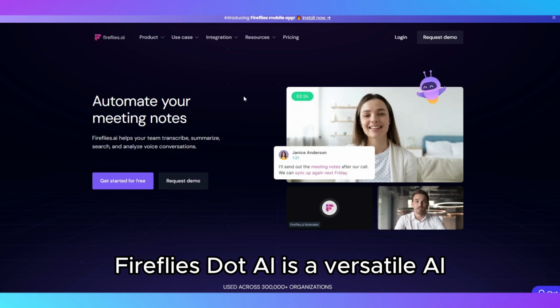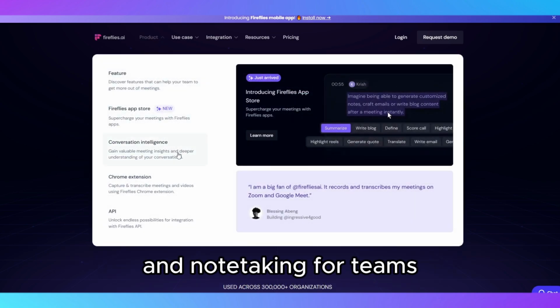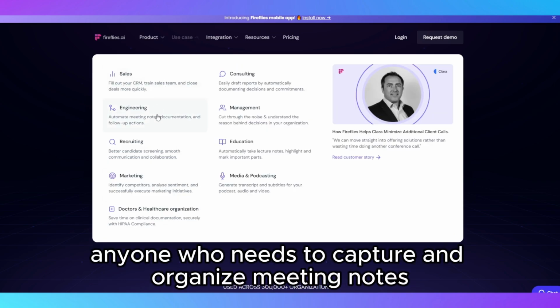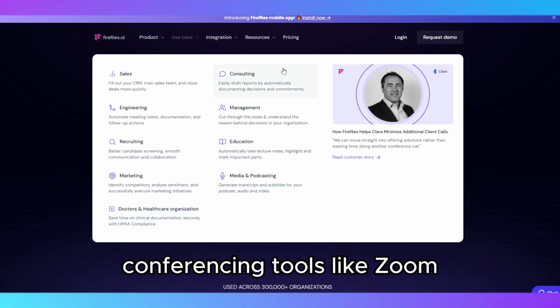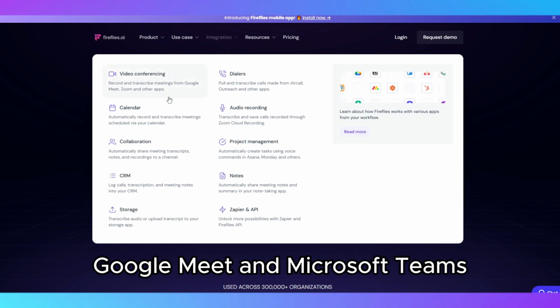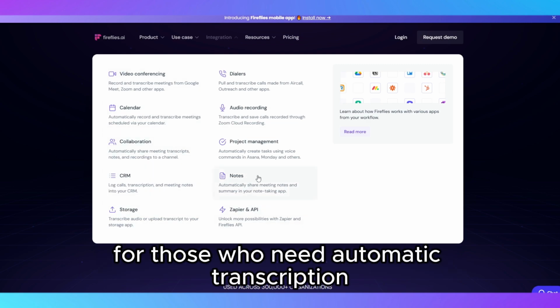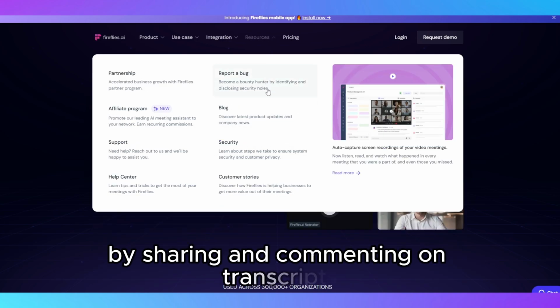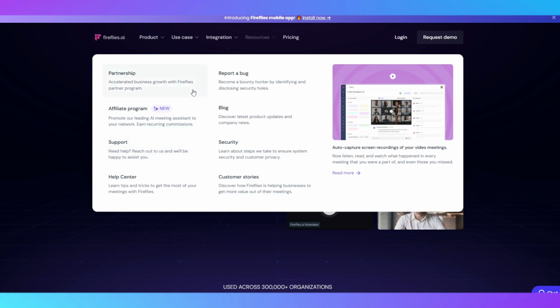Fireflies.ai is a versatile AI-powered transcription tool that excels in meeting and note-taking for teams. It's perfect for businesses, remote teams, or anyone who needs to capture and organize meeting notes quickly. Fireflies integrates seamlessly with popular conferencing tools like Zoom, Google Meet, and Microsoft Teams, making it an excellent choice for those who need automatic transcription during live meetings. Its ability to collaborate within a team by sharing and commenting on transcripts adds an extra layer of productivity.